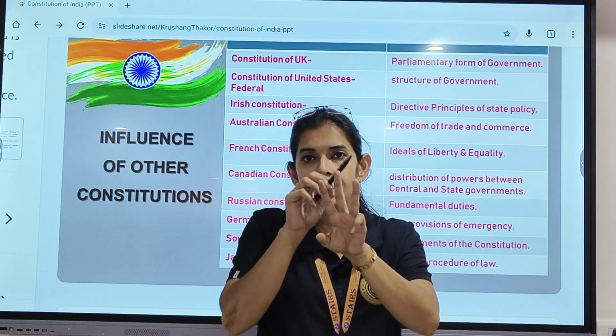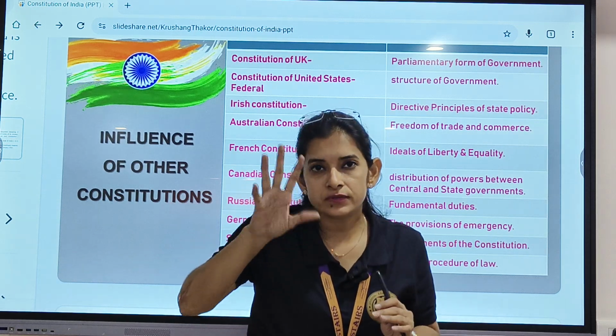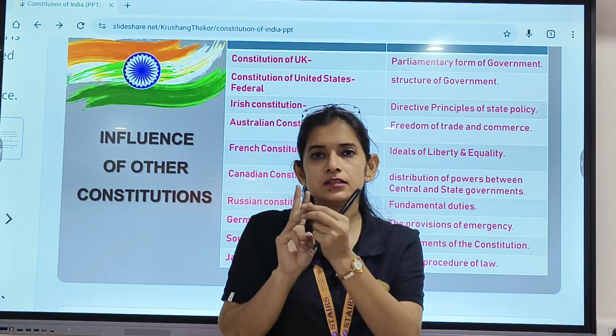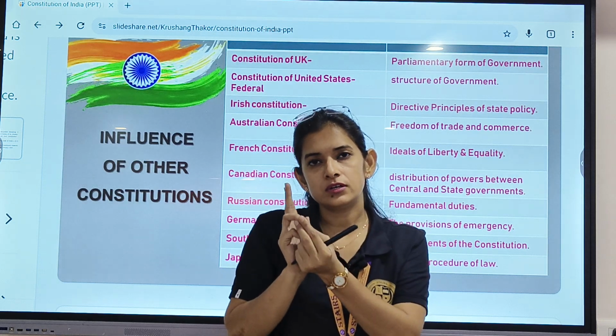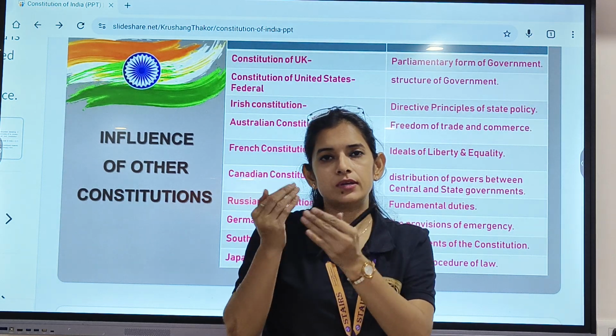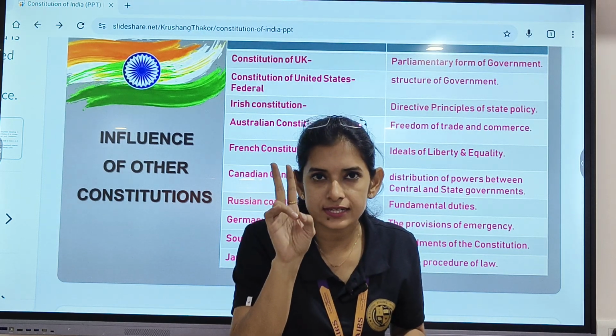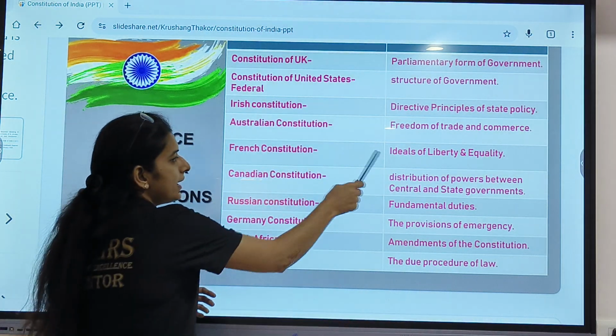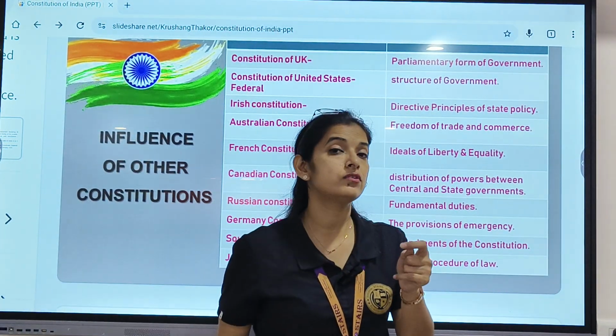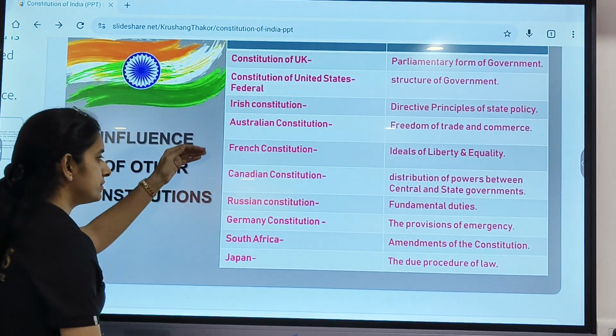Right? There were differences between all three, especially the third estate, who were separated from the first two estates. So the ideals of liberty and equality are taken from the French Constitution.